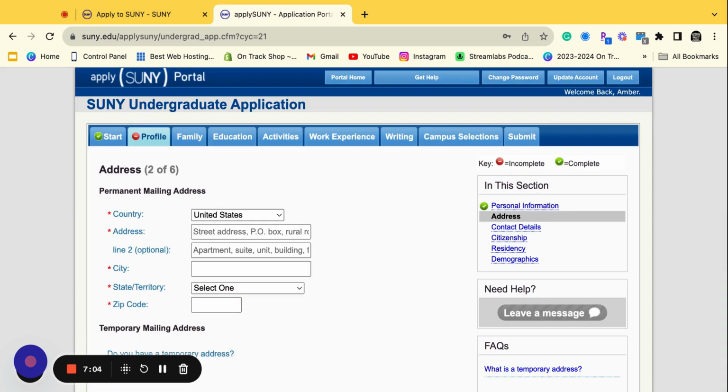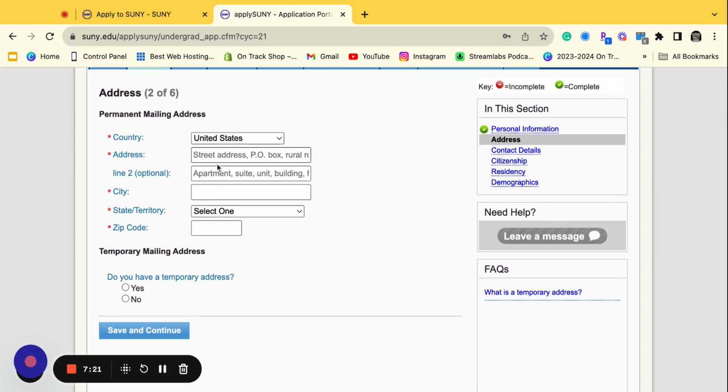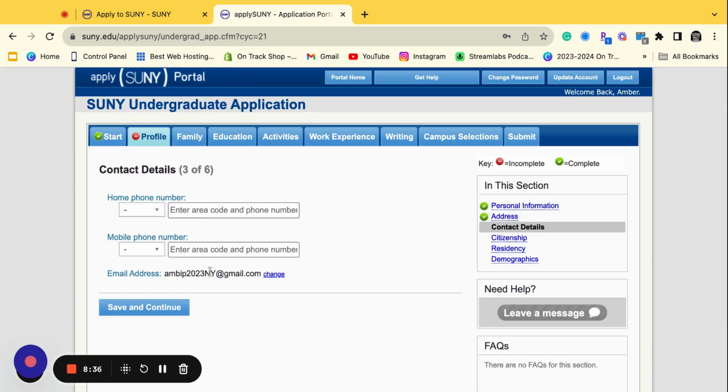Then they're going to ask you for your address, right? You're going to put in your address, your city, state, and zip code. Anything that has a red asterisk is what you're going to complete. If it does not have a red asterisk there, you don't necessarily have to complete it. It's optional, okay? Then you're going to add in your phone number. They're going to keep your email because you already added it. You're going to put a phone number that you actually answer. Just in case they have to call you and ask you a few questions,